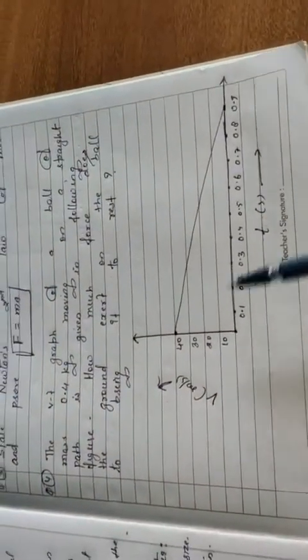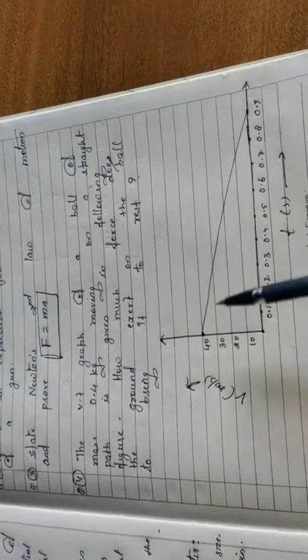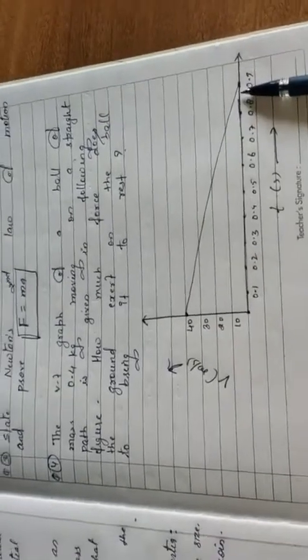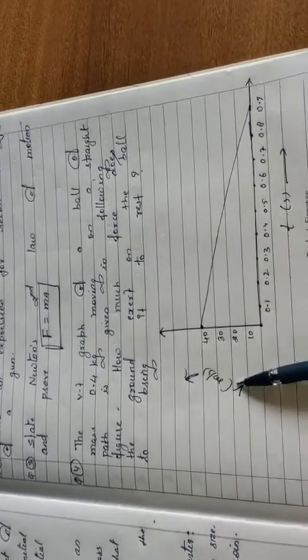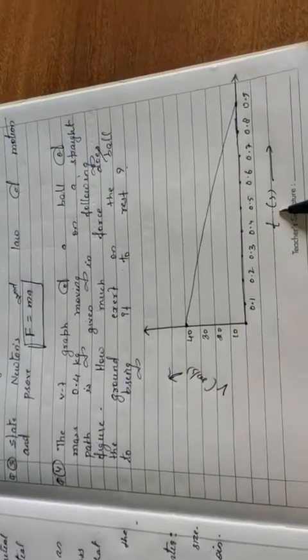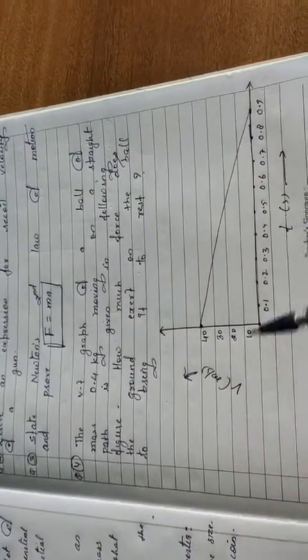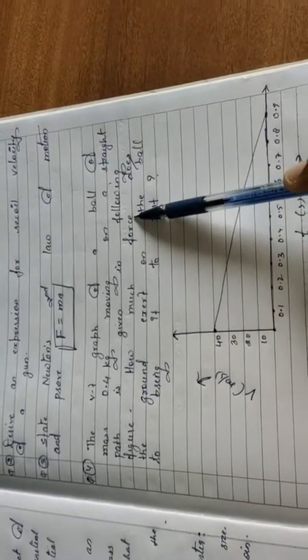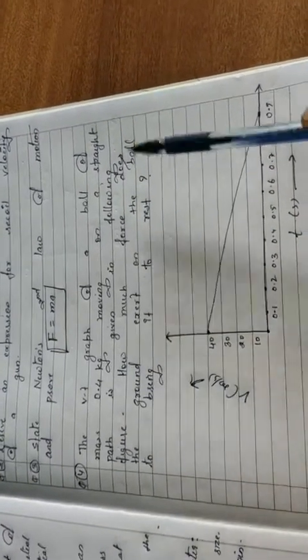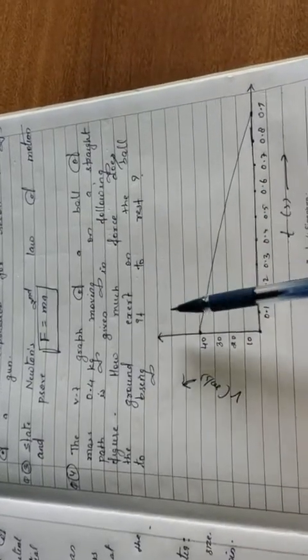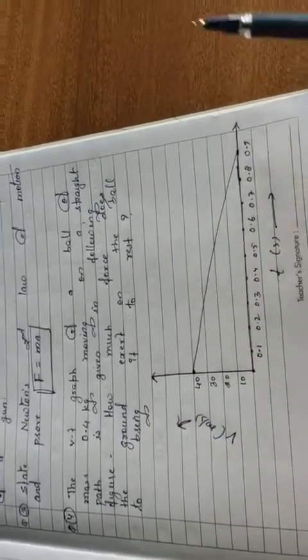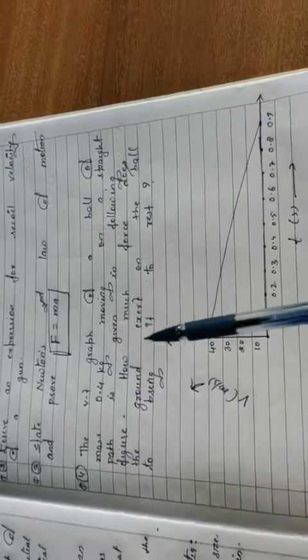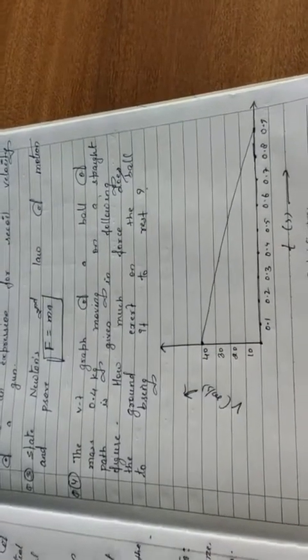Here in this diagram, the velocity time graph has been plotted for you. The velocity is in meter per second, time is in second, and you have to calculate the magnitude of force exerted by the ground on the ball so that the moving ball comes to rest.